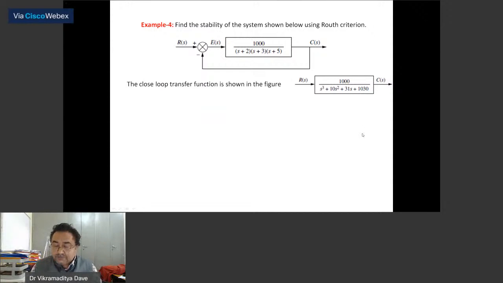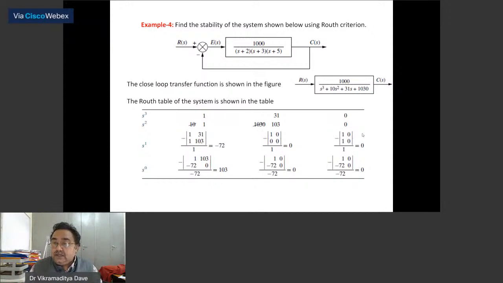With this background, let us form the Routh array. The first coefficient is 1, skipping the second and coming to the third, 31 and then 0. Then write down the skipped element 10 and 1030. For your convenience, you can simplify a particular row, because 1030 is a very large quantity, or you can solve it if you have a calculator.